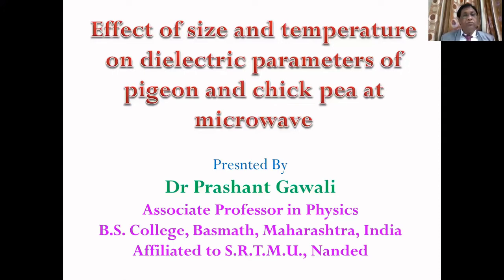Here I have selected the topic of the size of agriculture products. In the case of solids like agriculture seeds, it is not possible to define a solid bulk exactly.